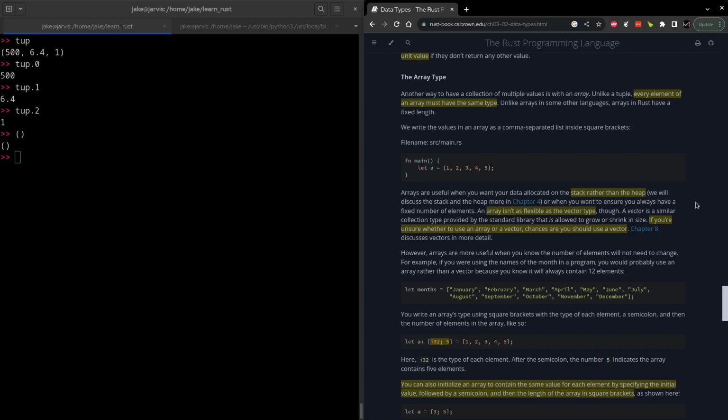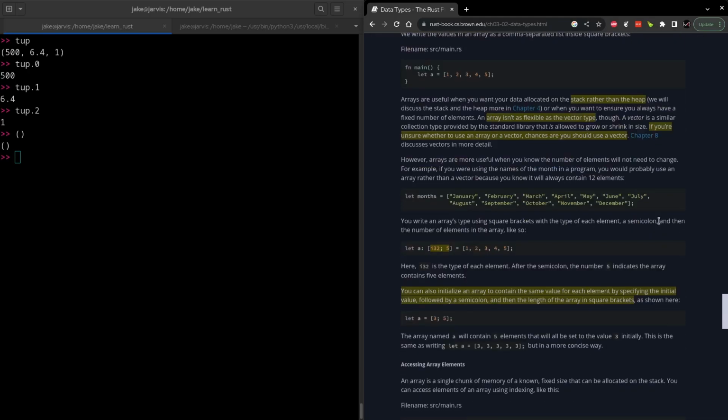And then another note is that since arrays aren't as flexible as vectors, they say that if you're unsure of whether or not you want to use an array or a vector, you should probably use a vector. Though it looks like we're not going to experience them to any real extent until chapter 8. And then we can see the syntax for creating arrays is pretty standard. One difference here is the syntax that we see on this line, where we're creating a new array, a, telling it that each element of the array must be a signed 32-bit integer, and the length of the array is equal to 5. Now we have a.